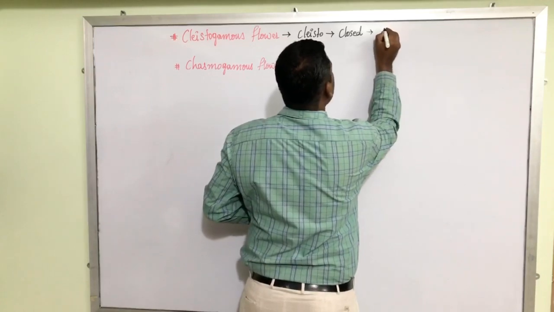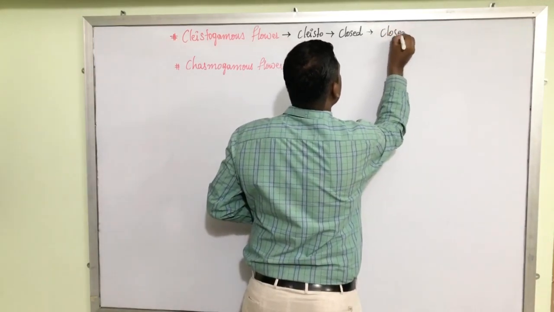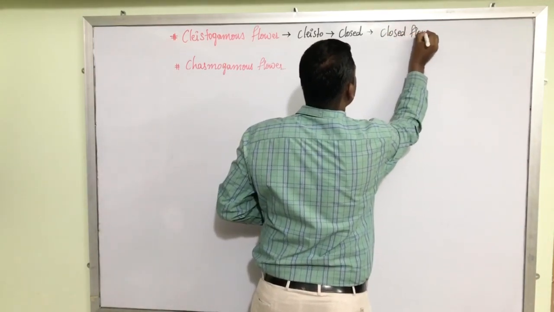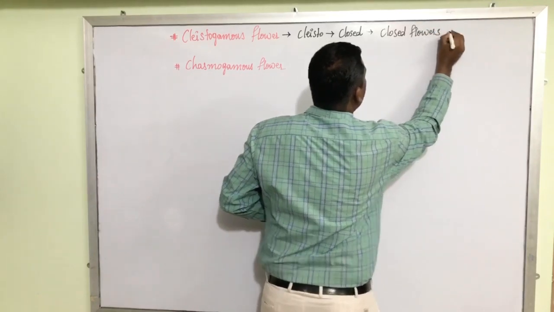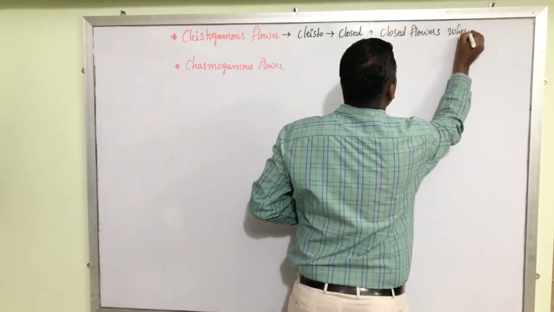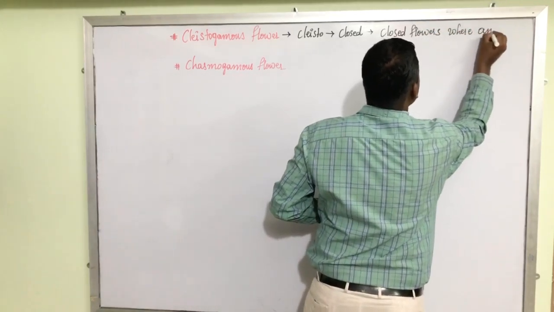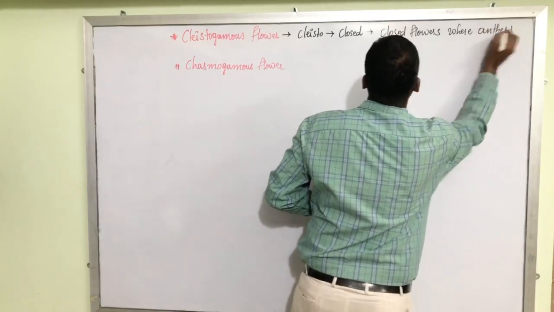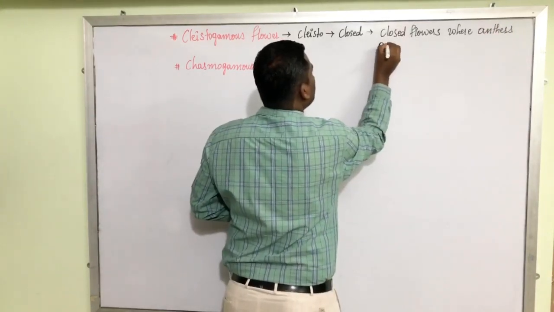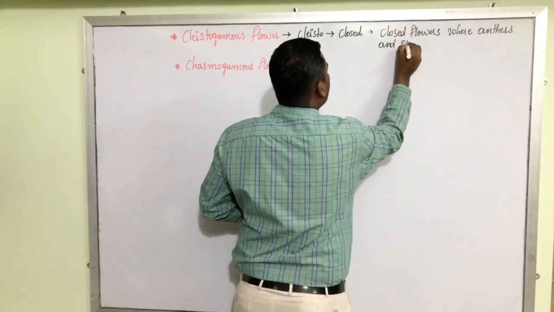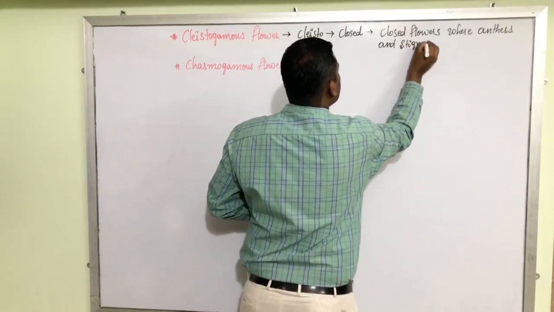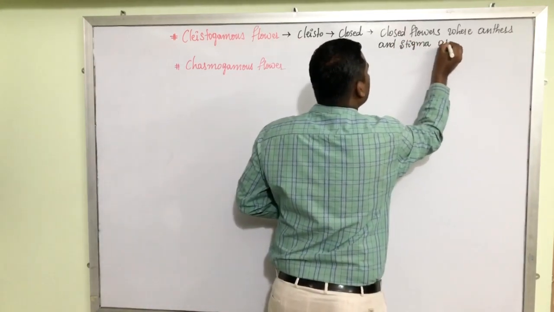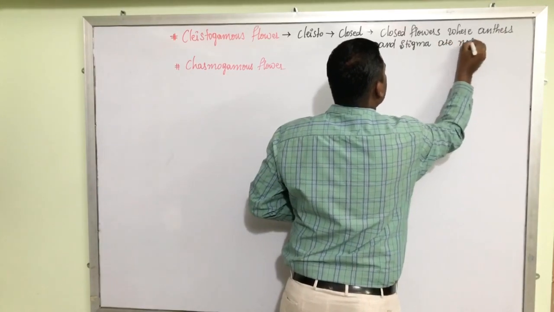Clistogamous flowers are closed flowers where anthers and stigma are not exposed.